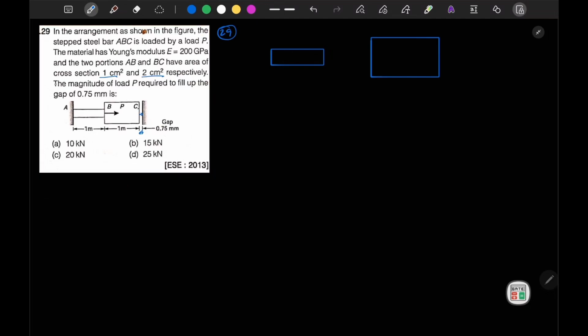There isn't any interaction between them, no resulting force on the surface. It means that the net force on this will be 0. So there will be no load on BC, but there will be load P on AB, so there should be a reaction of P.